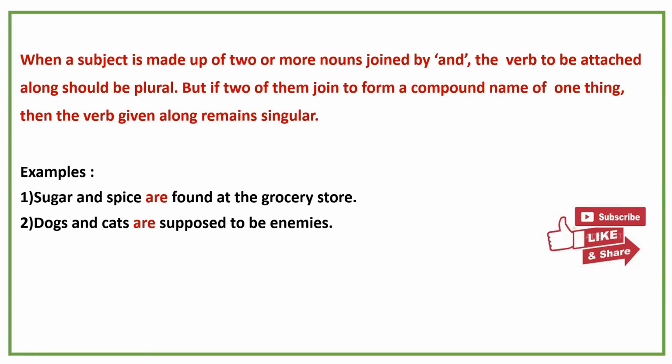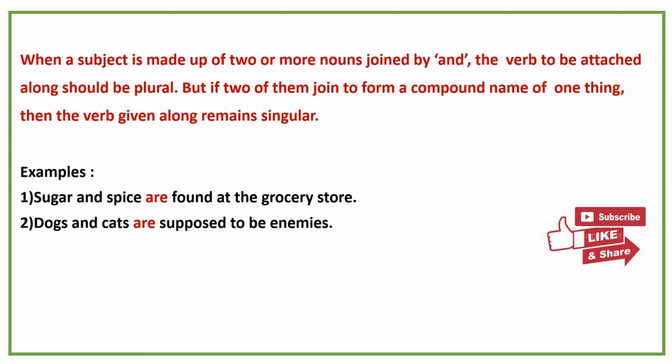As you know, if a subject is made up of 2 or 3 nouns, then definitely it takes a plural verb. Krishna and Susmita, there are 2 nouns which are combined as a single subject. If a subject is made up of 2 nouns, then definitely they take a plural verb.